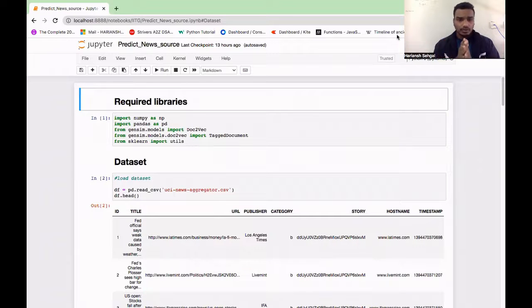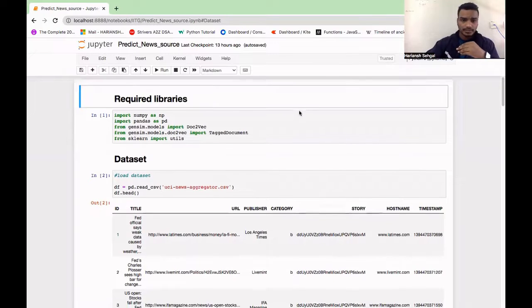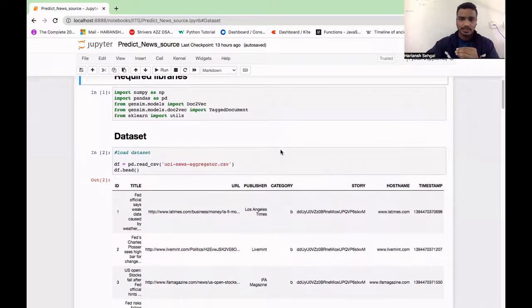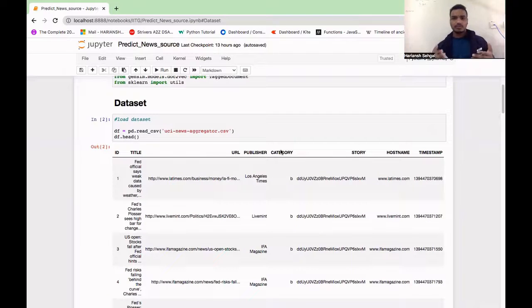So this is our required code. As we can see, we have imported different libraries which we are going to use in this project. Now coming to our data set, here we can see that in our data set, different articles of the same news published by different news sources are present. Only then will we be able to recognize the writing pattern of each news source.